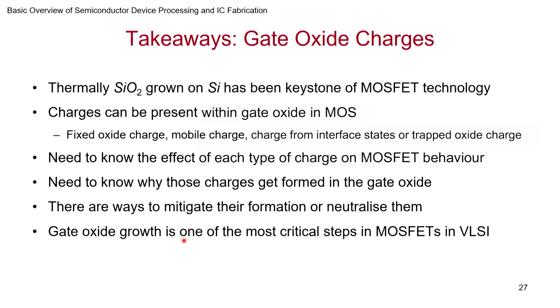Gate oxide growth is one of the most critical steps for MOSFETs in VLSI, and it continues to be, although we are using a lot of other things. And it is not just in the VLSI world, even for many MEMS applications and many other types of applications where you use the silicon dioxide system, being so well studied, really comes in handy. It's very predictable and it's very useful for a lot of applications.